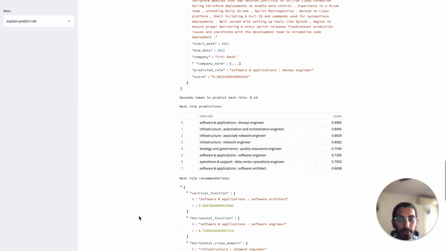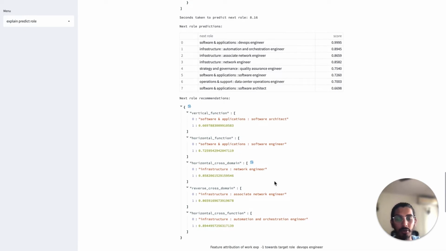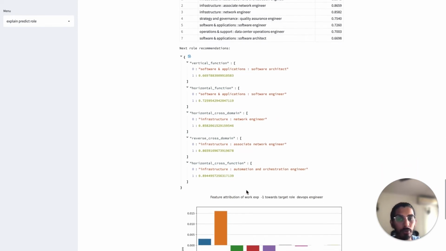But if you look at the details, what we are recommending is very specific, focused. This candidate can take vertical progression, and if he takes that, then he can become software architect. If the candidate takes horizontal movement, then the candidate can become software engineer. If the candidate wants to take the horizontal cross domain, then the candidate can become a network engineer or associate network engineer. And if the candidate wants to move across other functions, then he can become automation and orchestration engineer.